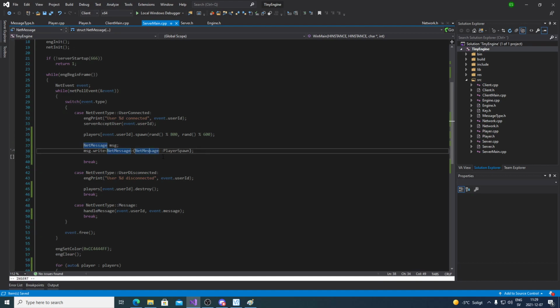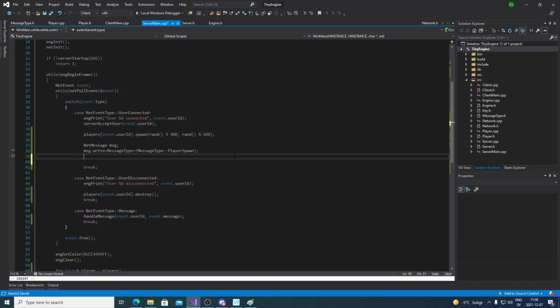I'm actually gonna do that, yeah. No, wait, not net message. Message type. Sorry. There we go. And I am gonna do that actually, because as we'll see soon, that will become super important.